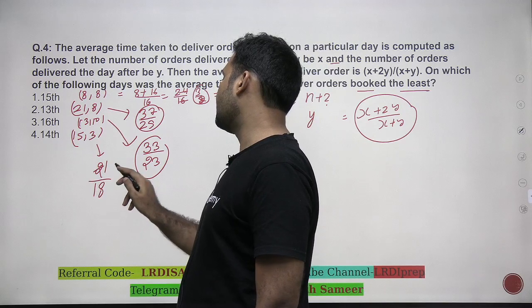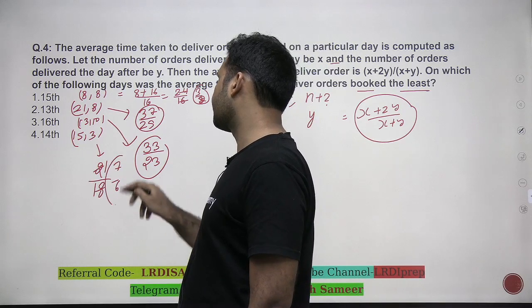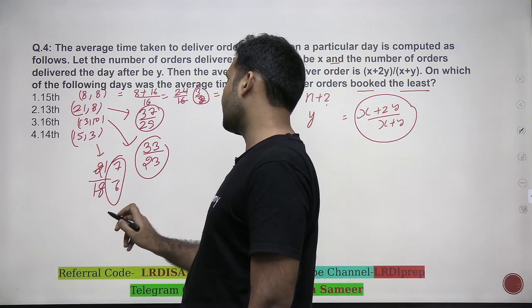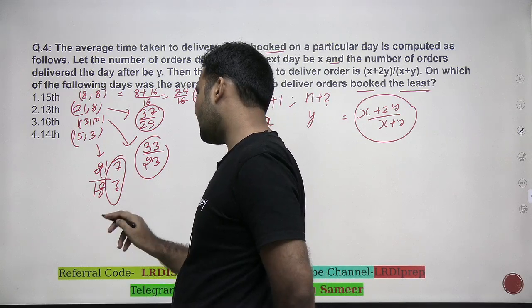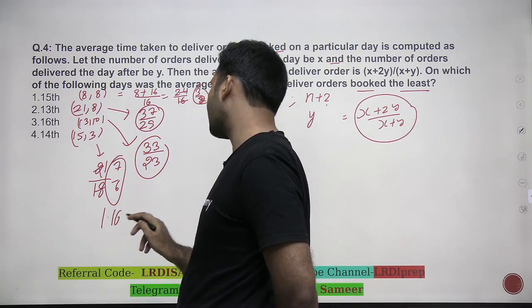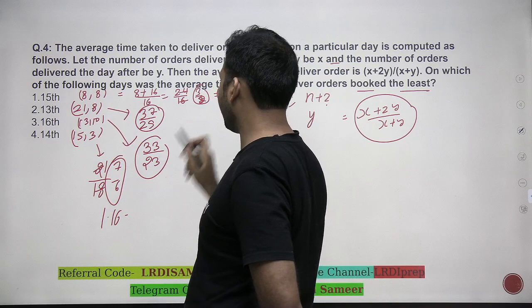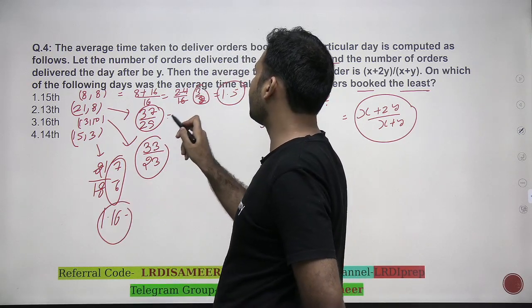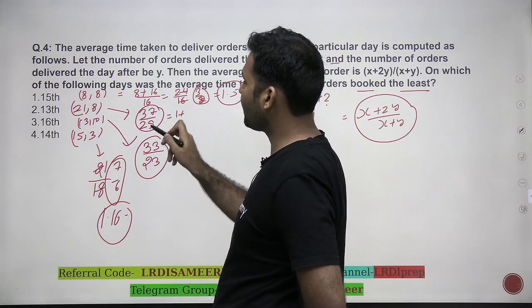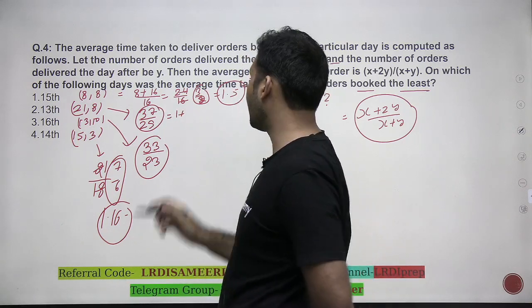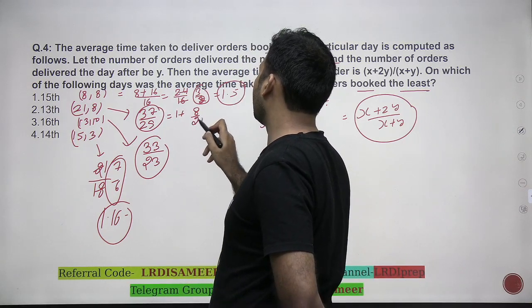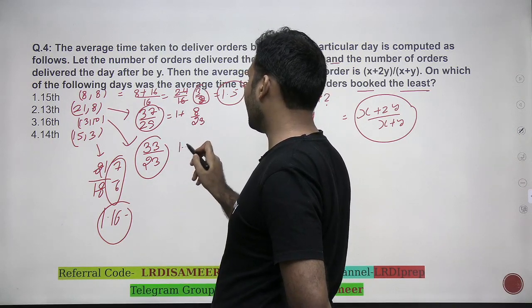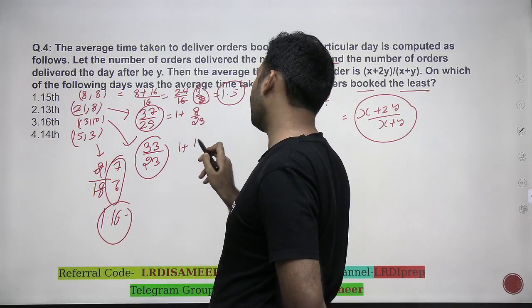This you can see that 3 into 7, 7 by 6. 7 by 6 is, it would be 1.16 something. This is 1.5 something. If you look at 37 by 29, it would be 1 plus 37 and 29 have a gap of 8, 8 by 29. Okay. And this is 1 plus gap of 10 upon 23.